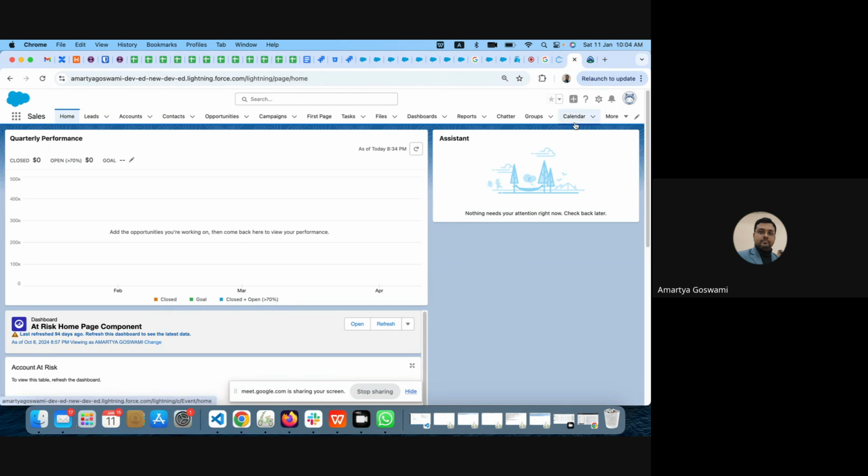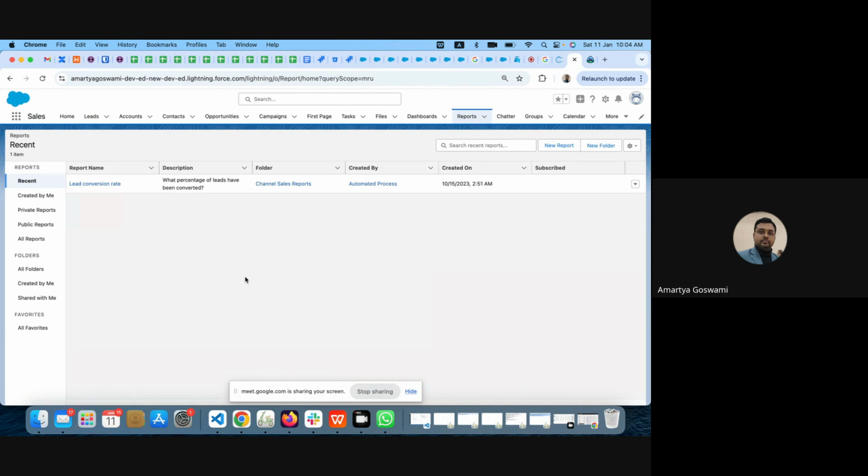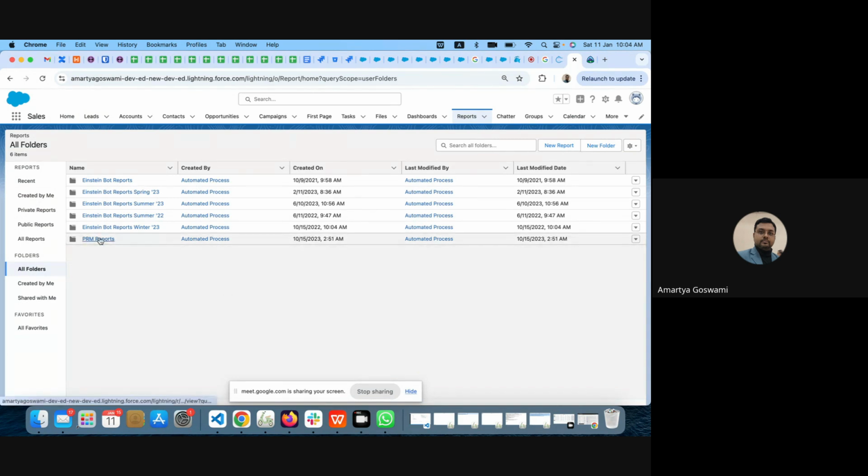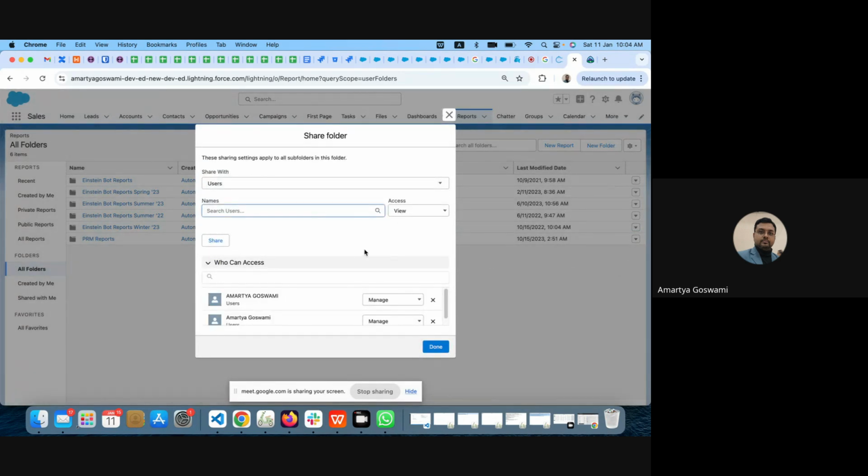So, how to create reports and dashboards? I will not get into much detail. There are standard reports, you can look into all these things. All folders. We can have different folders. Why do we need different folders? So that we can put specific reports into specific folders and share them. What is sharing? System admin can look into all the reports, that is fine, but to which user I want to provide view access, that we can configure through this sharing.